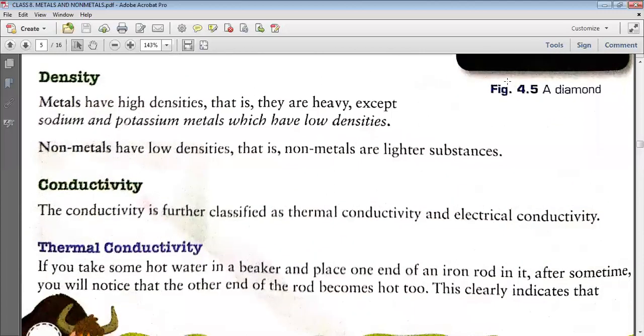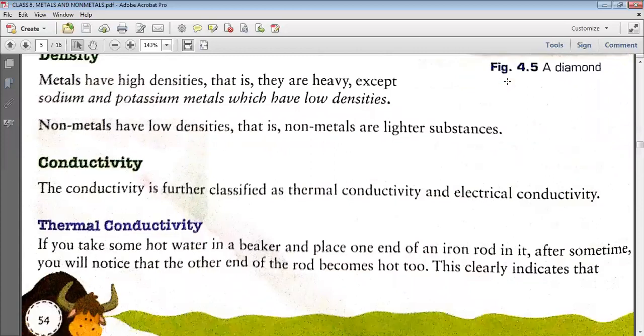Now moving on, the next property is density. Metals have high density. Why do they have high density? Because they are very hard, so obviously their density will be high, except sodium and potassium. Sodium and potassium have low density. Why? Because they are soft. Non-metals have low densities, because non-metals are lighter substances.